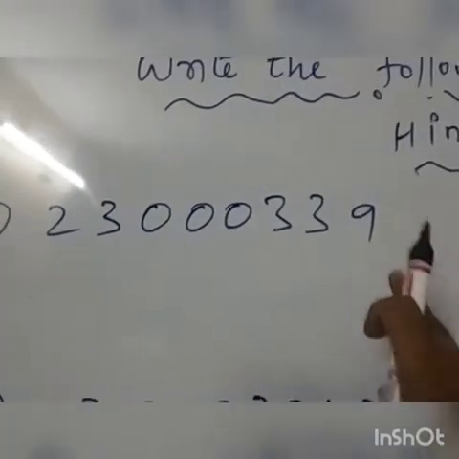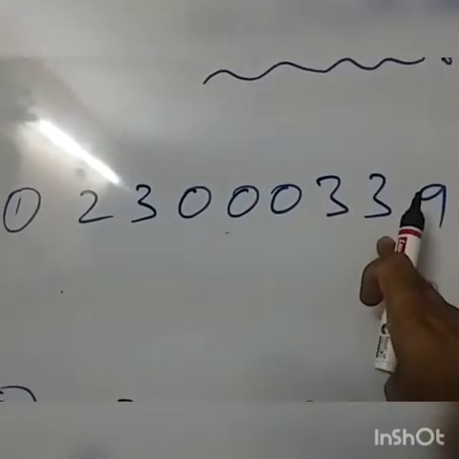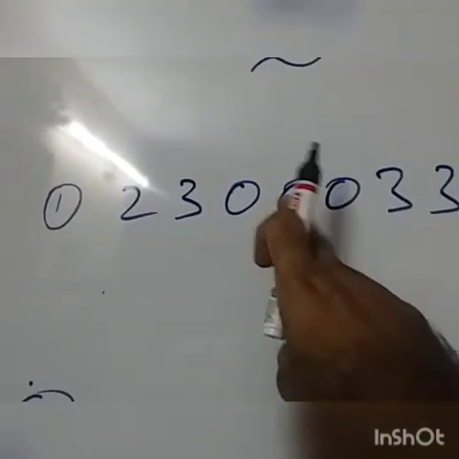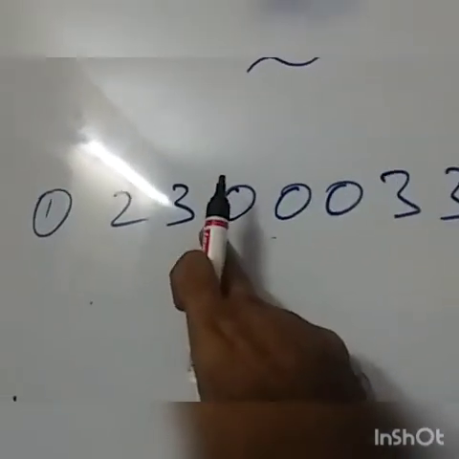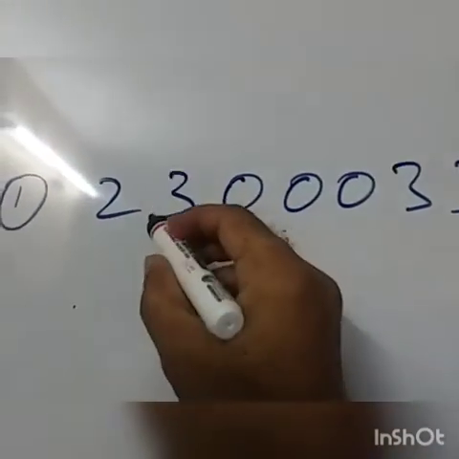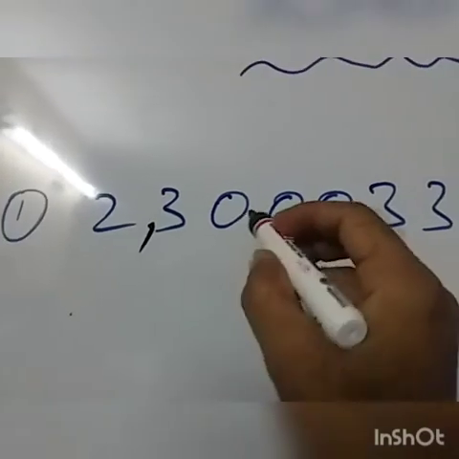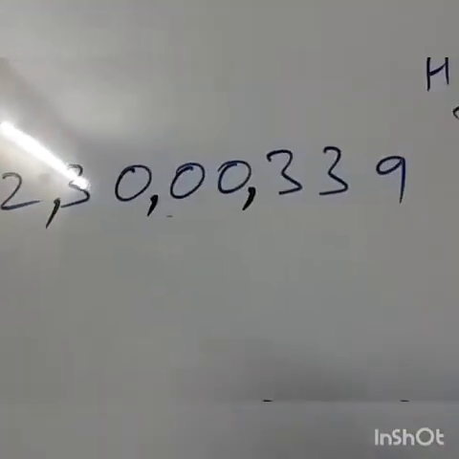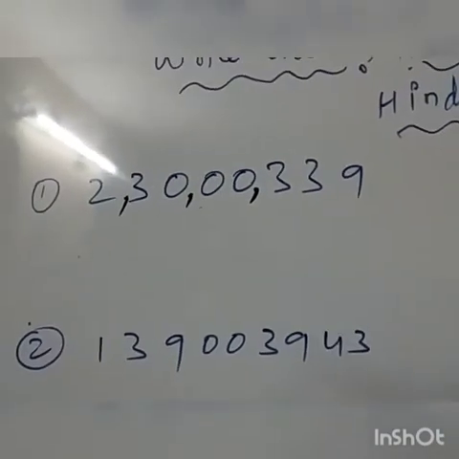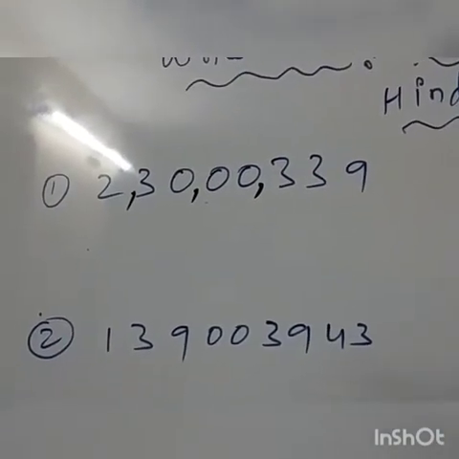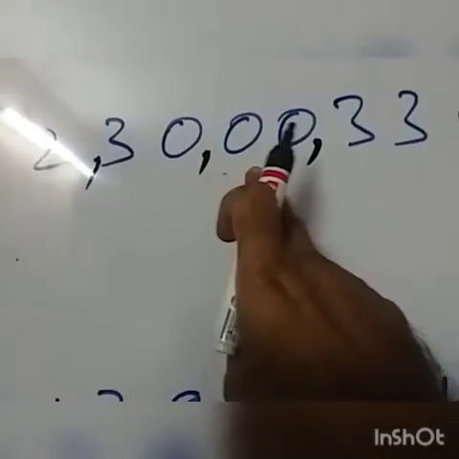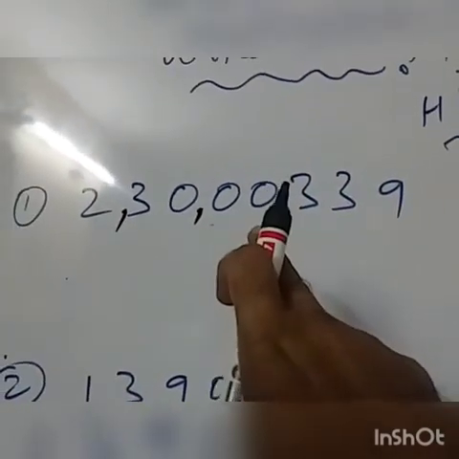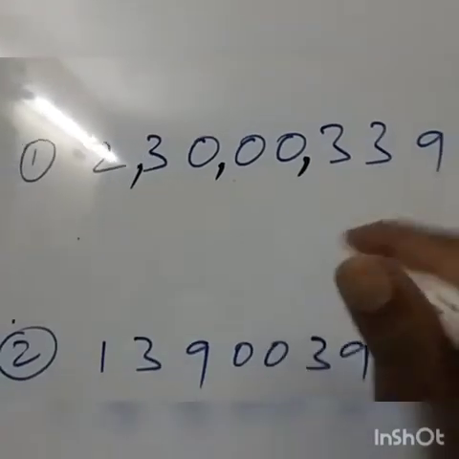Now ones, tens, hundreds, thousands, 10,000s, lakhs, 10 lakhs, crores. Only crores you get, put the comma. This is 10 lakhs, put the comma. This is 10,000, put the comma. Now the number name is 2 crore 30 lakh. There are no thousands, so you need not write any thousands. 339.